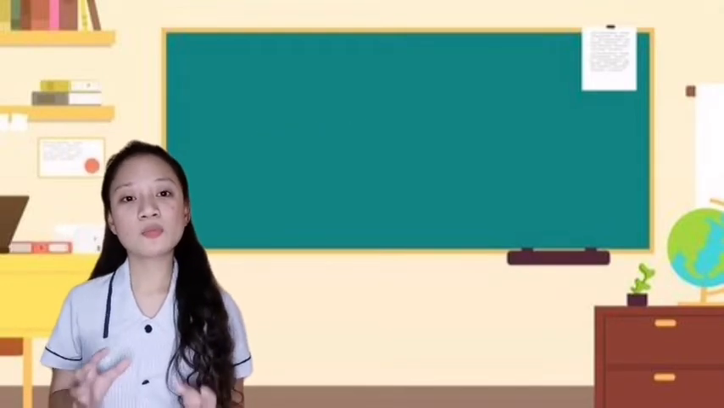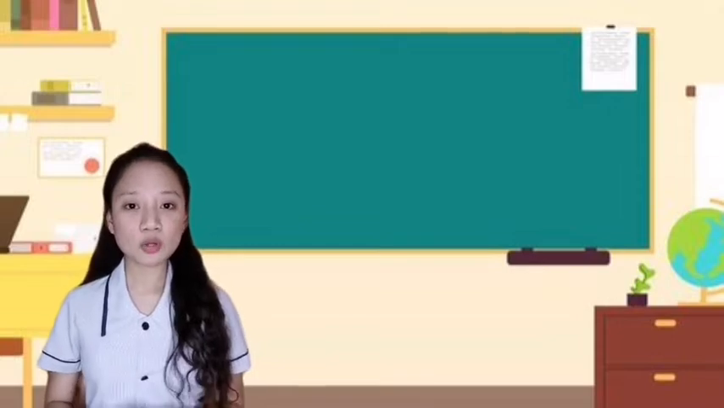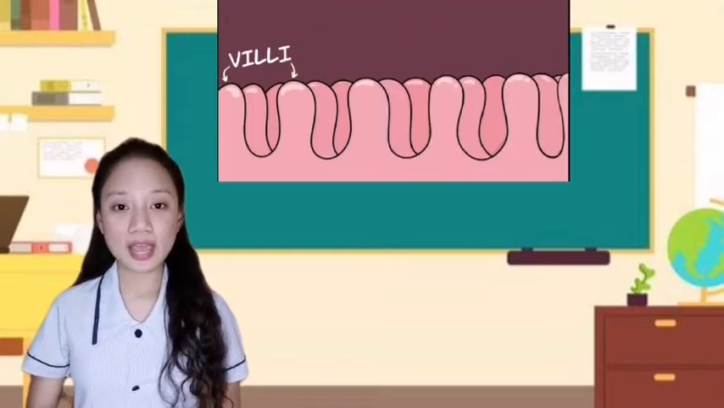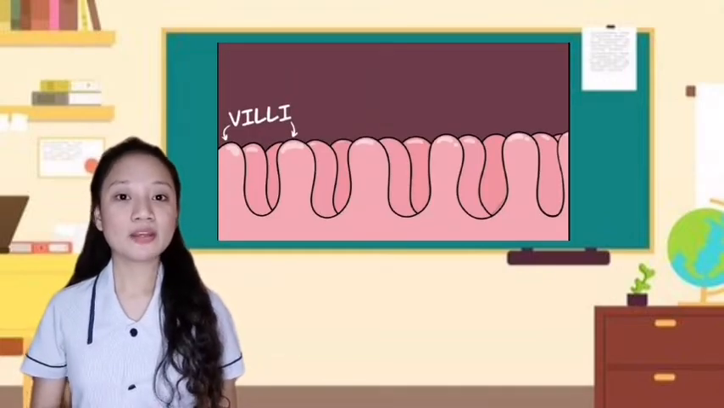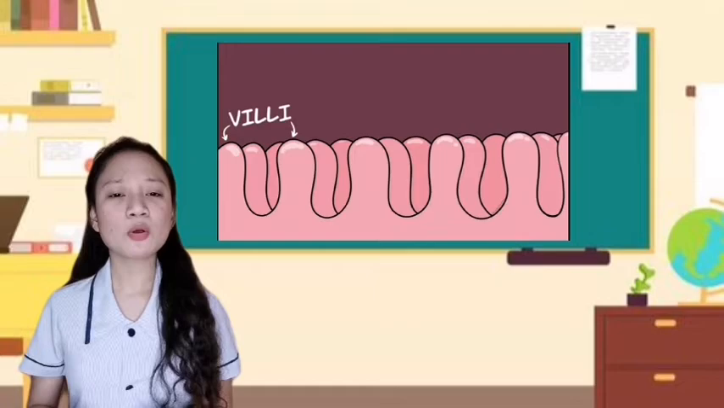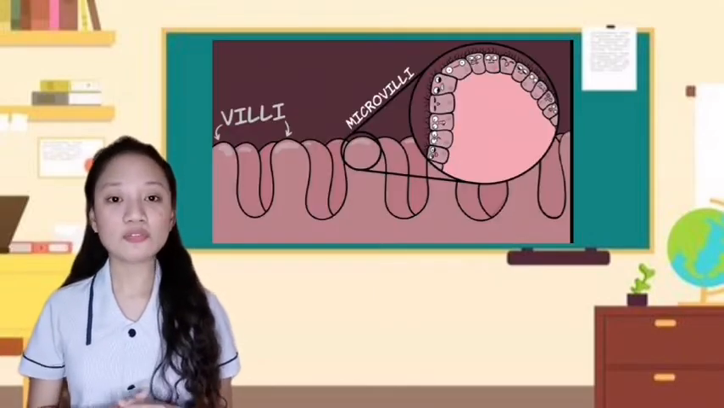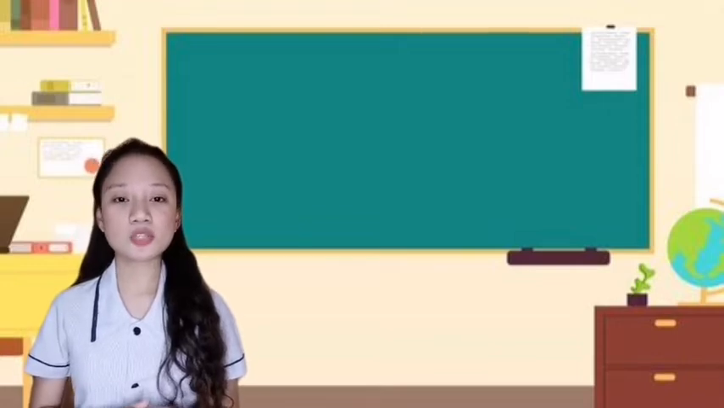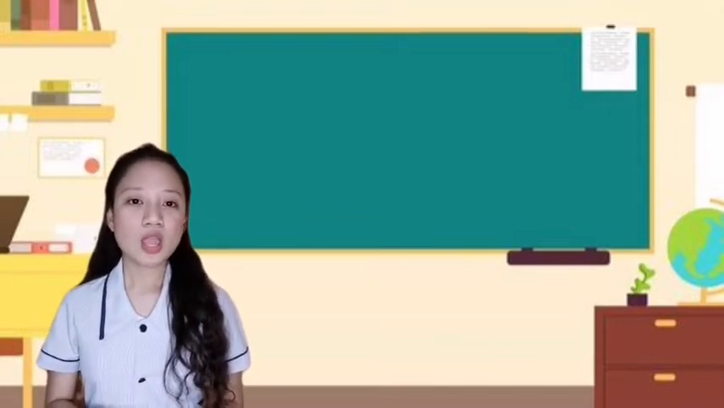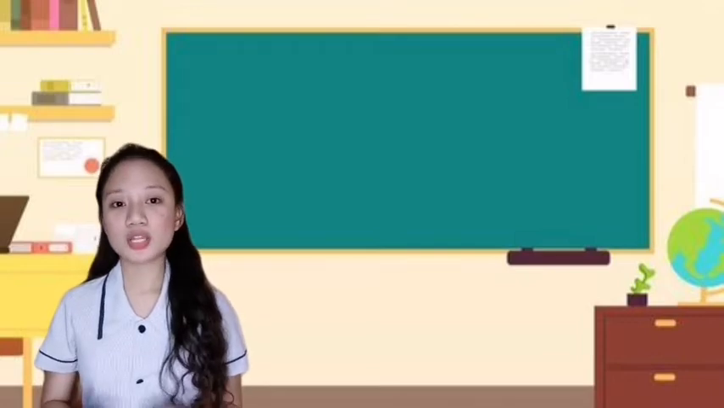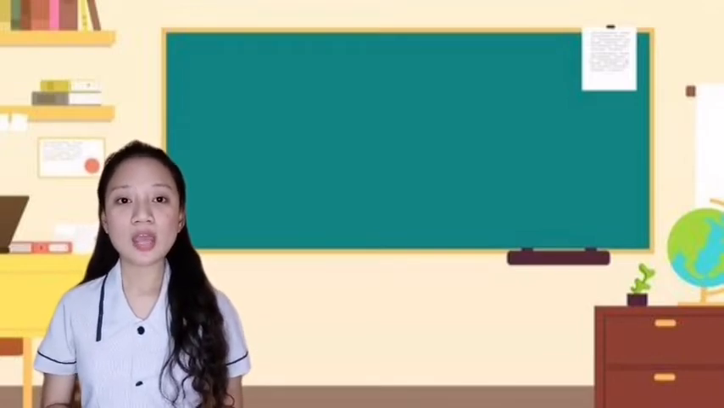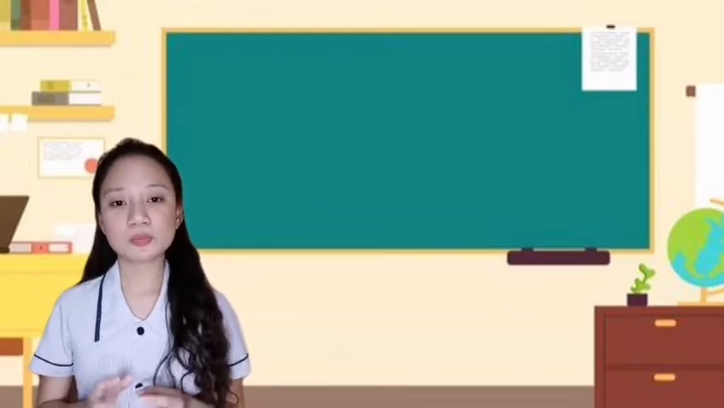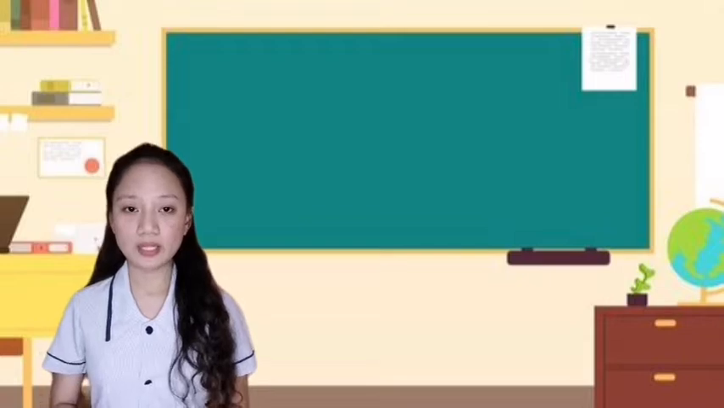The walls of the small intestine contain many folds that are lined with finger-like projections called villi. And these villi are in turn covered with even smaller projections called microvilli. These structures increase the surface that absorbs the nutrients. During absorption, these nutrients pass through the lining and walls of the small intestine and into the bloodstream, where they get transported to different parts of our body.